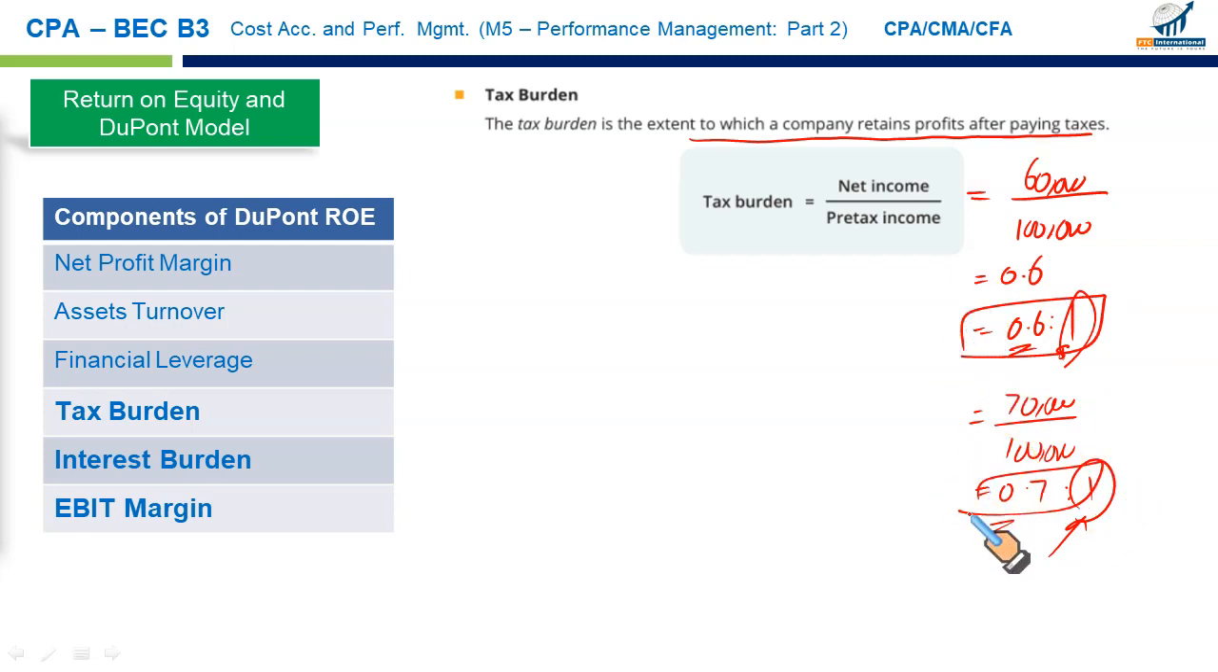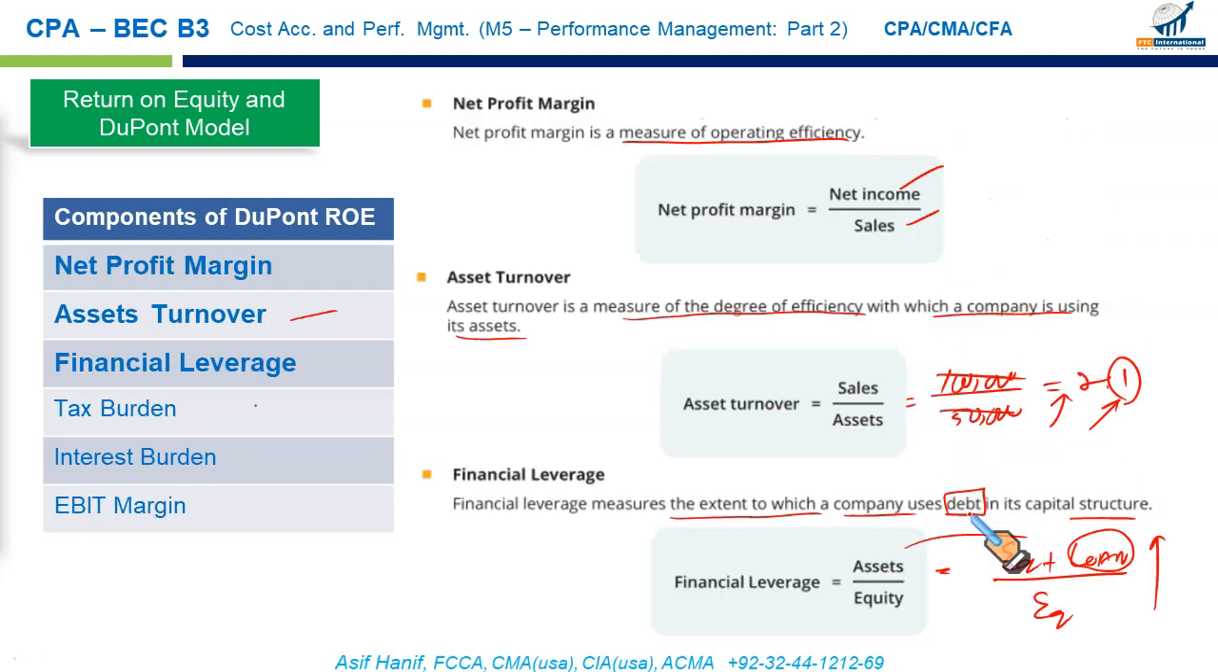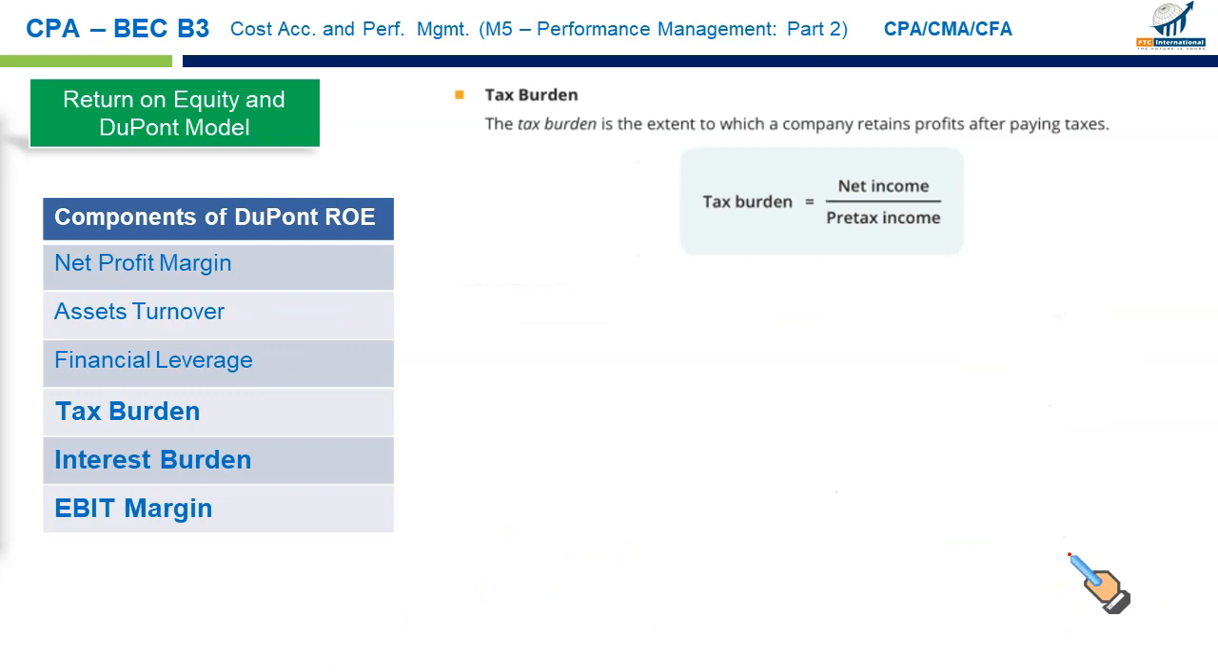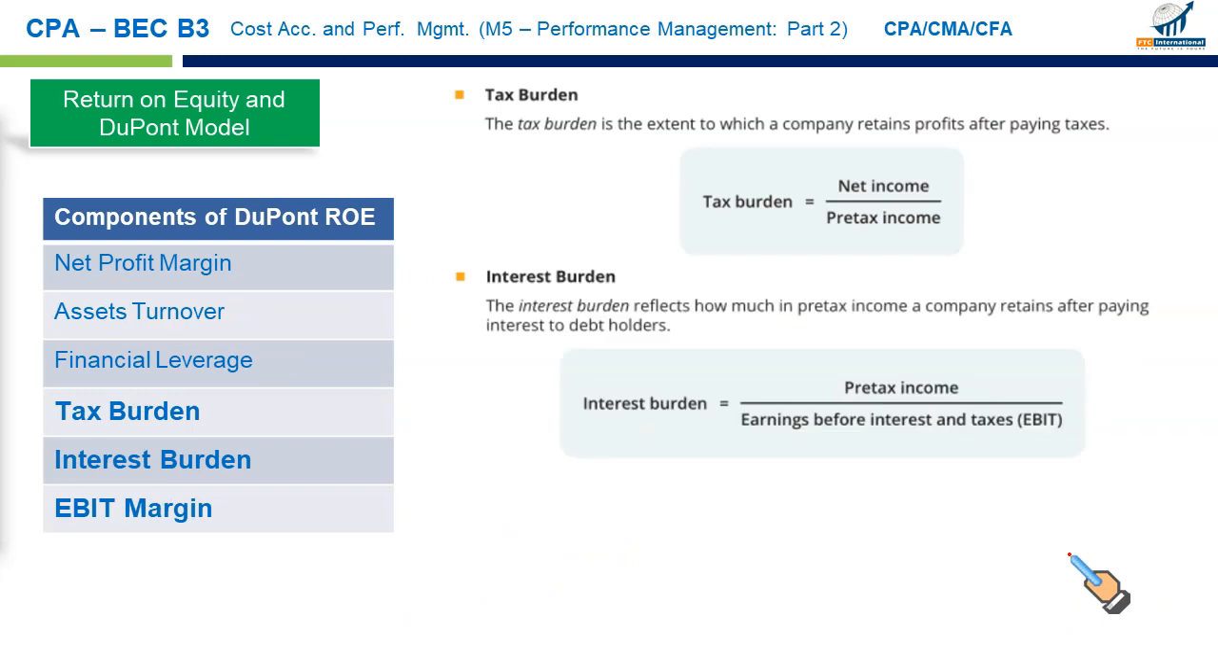The next component, remember in the previous slide, you may call it equity plus liabilities. I've just written loan. So equity plus liabilities, basically the right equation is assets equal to equity plus liabilities. I've just given you the idea that mostly we are interested in long-term loans, bonds, etc. Okay, the next part is the interest burden. Interest burden reflects how much pre-tax income a company retains after paying interest to the debt holders. Something similar to tax burden.